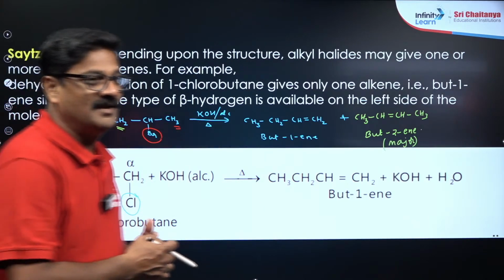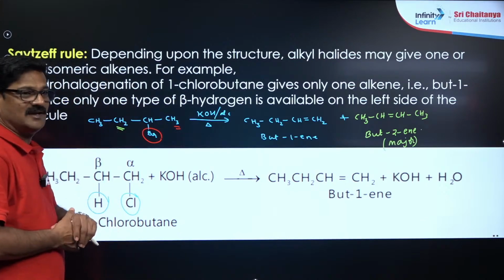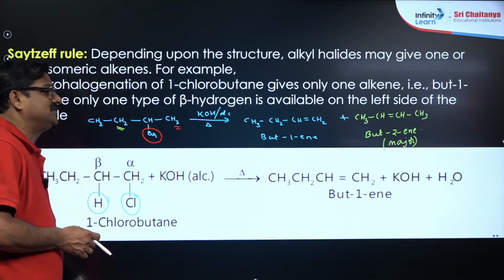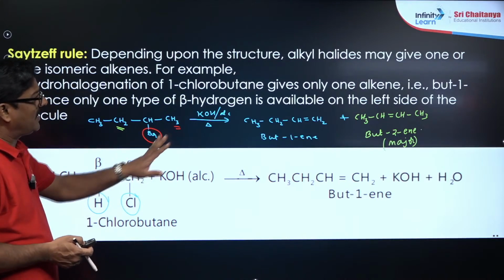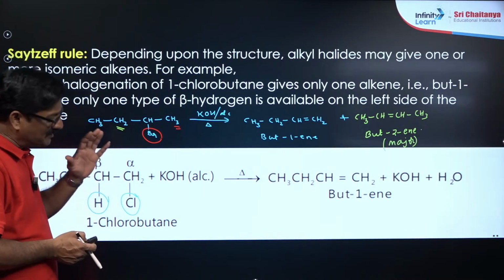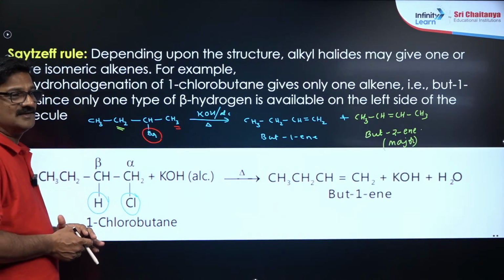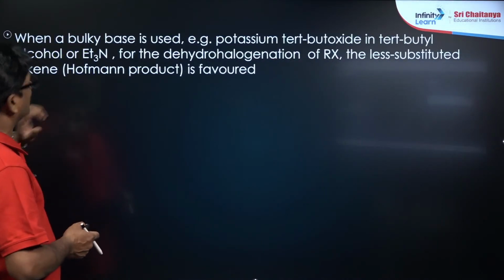Fine. And there is no rearrangement in this elimination reaction of the dehydrohalogenation process, and based on that you are going to get a very good question. And sometimes if the base is bulky, then the Hoffman product will form.